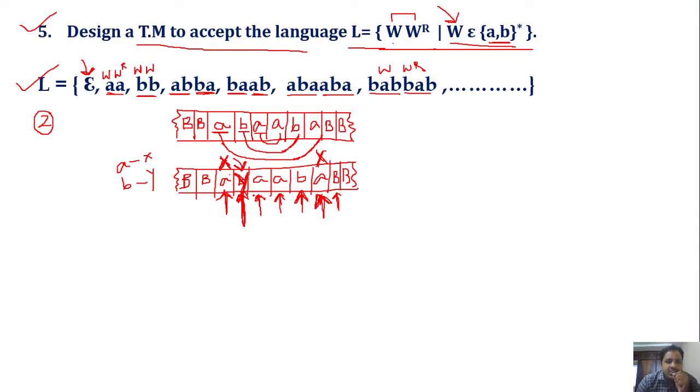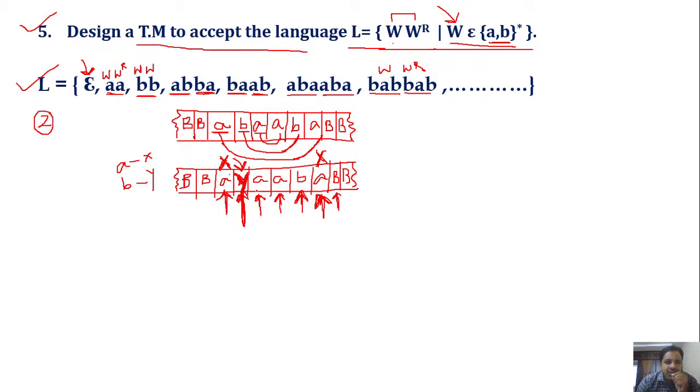Moving the head towards right means we are searching for the next symbol. What is the next matching symbol that we must get for the string to be valid? Definitely we have to get b from the last. So after marking the b with y, move the head towards right.